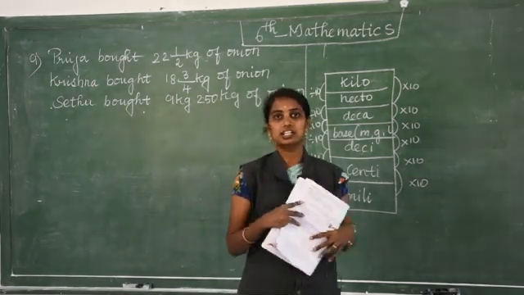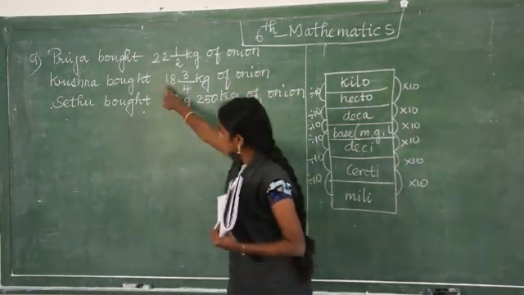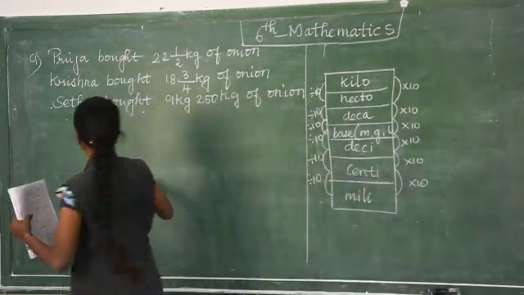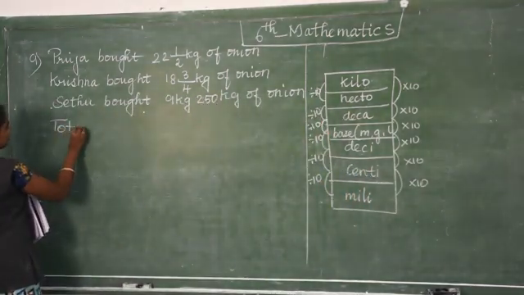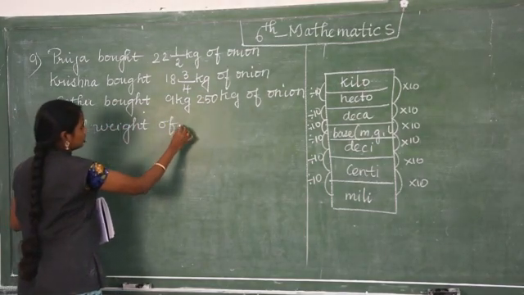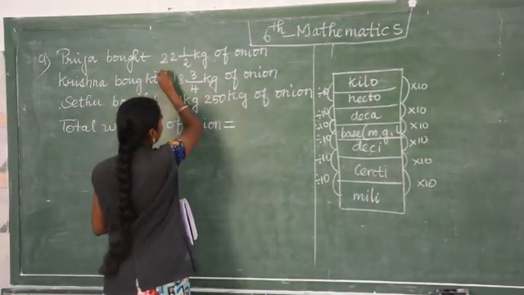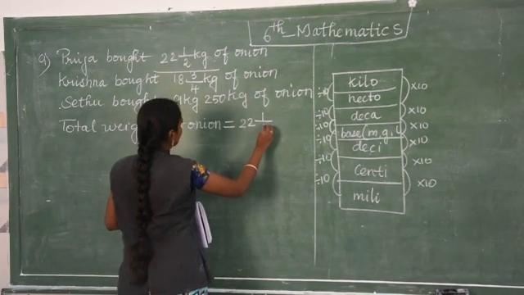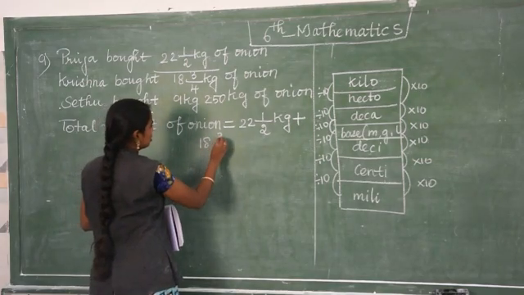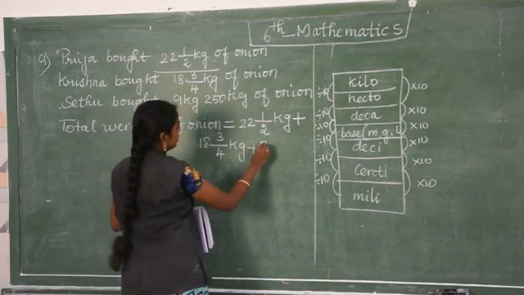Total weight they are asking, which means addition. Priya bought, we have written Krishna and Sedu. Three of them bought onion. We are going to find the total weight. Total means add. Total weight of onion: 22.5 kilogram plus 18 3/4 kilogram plus 9 kg